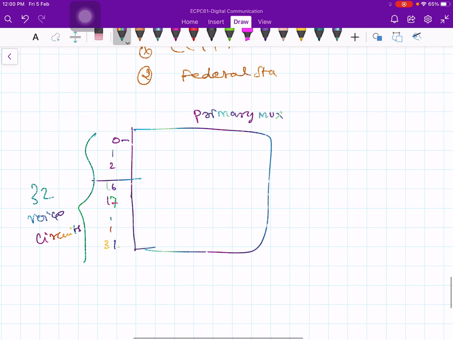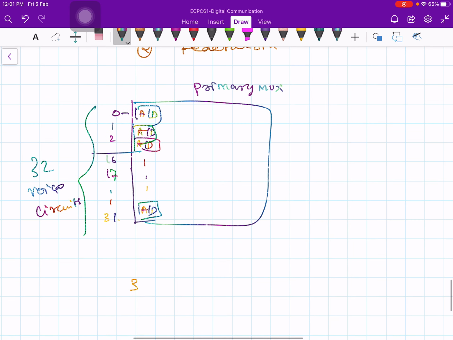So it has the potential of handling 32 circuits. So you find 32 A to D converters or pulse code modulation circuits. Here A to D, here A to D, A to D like this, right? 32 A to D converters. Actually, out of this 32, only 30 are used. The remaining 2 are reserved for some other purpose. I will tell you what the purpose is.